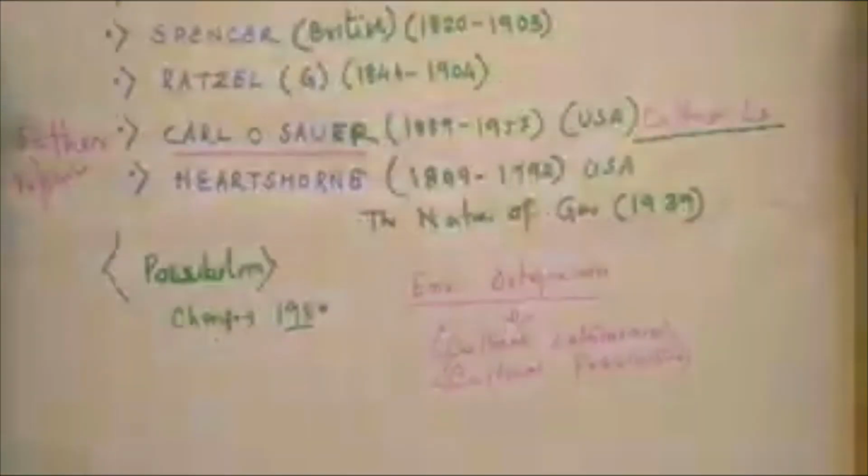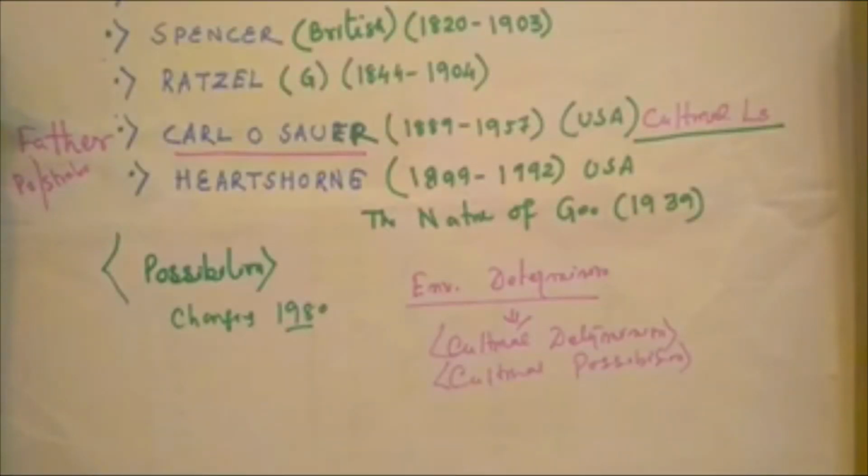Now we come to how culture is related to geography. In ethnological study, psychological study, sociological study, and even in philosophy, culture is a very important attribute, as well as in geographical study.